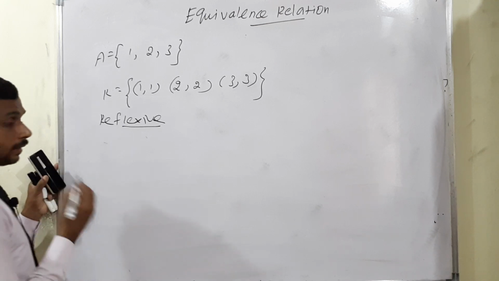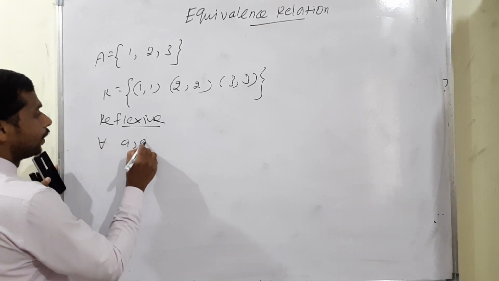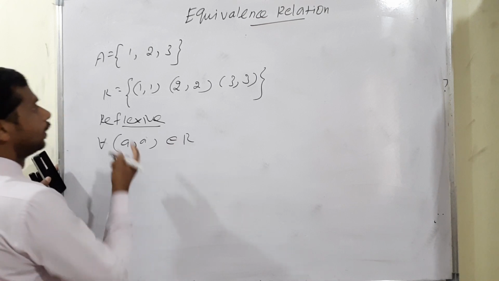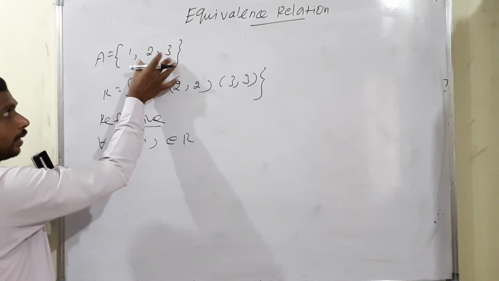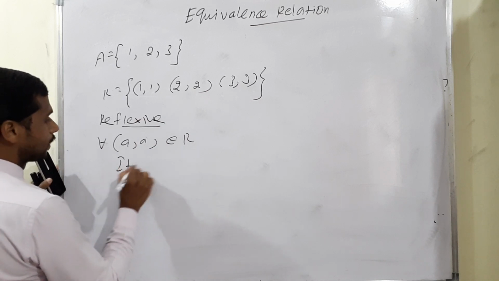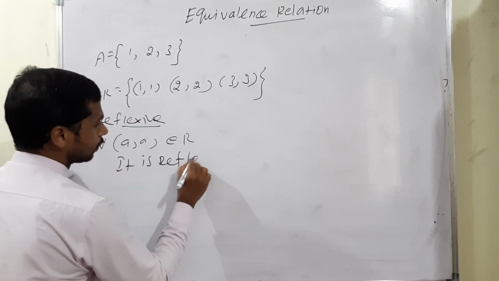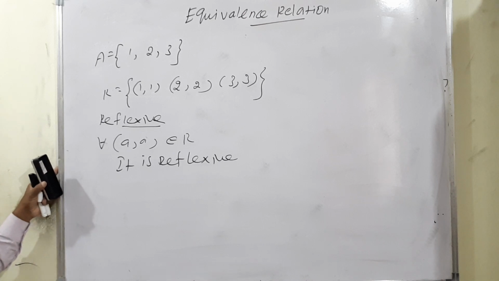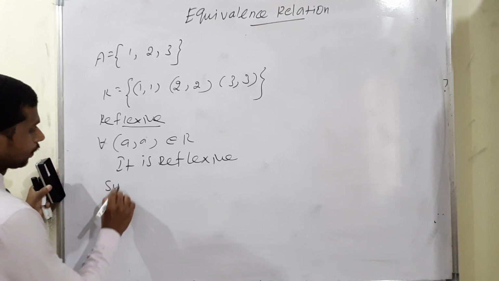We already know the condition for reflexive: for all A, the pair A comma A belongs to R. So 1, 2, 3 are the only three terms. 1 comma 1 is there, 2 comma 2 is there, 3 comma 3 is there. Definitely we can say it is reflexive. Next condition, symmetric.